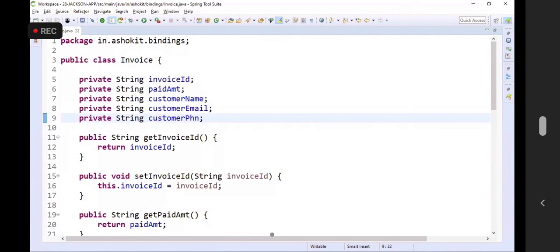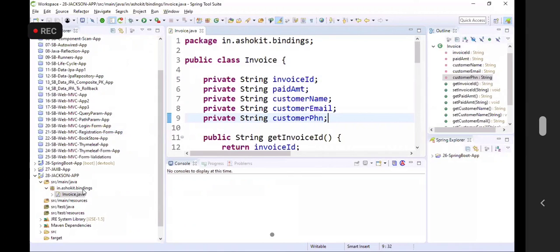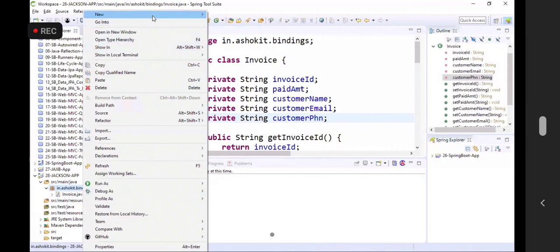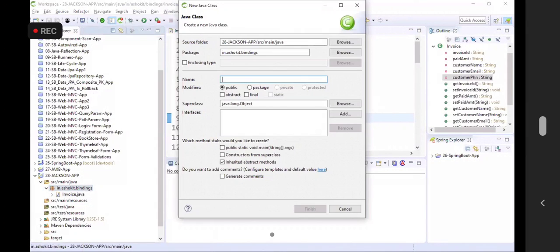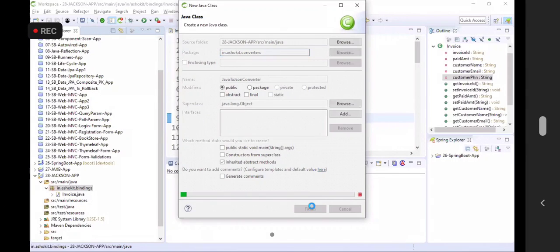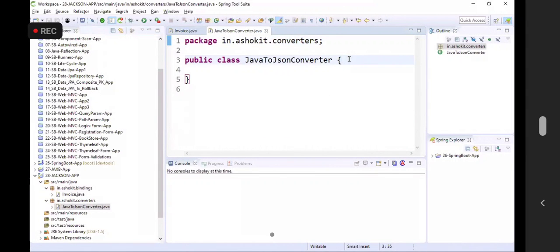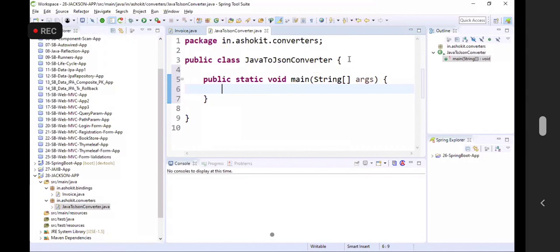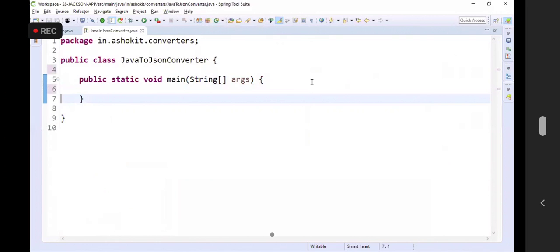No annotations, nothing. Now let's go to the package and create one more class called Java to JSON converter. What is the name of the class I'm taking? Java to JSON converter. I'm taking this as a converters. Let us write one method, main method, which is used to convert the Java object into JSON format.